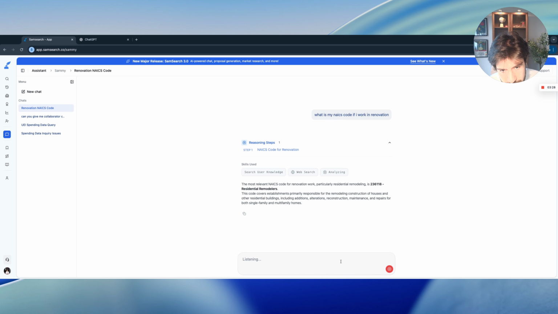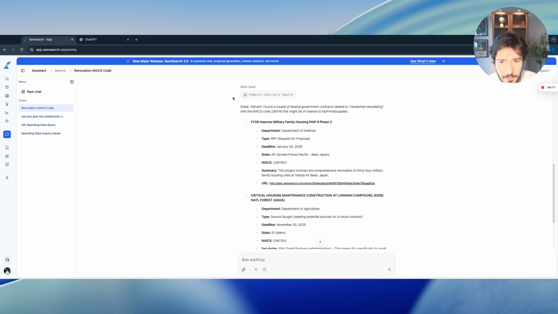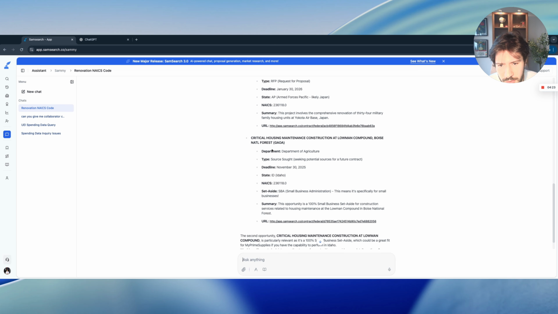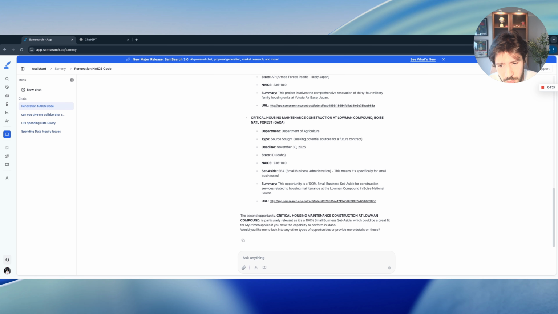For example, I'm going to ask it, give me federal government contracts for my NAICS code. And as you can see, it has the ability to find out that I'm looking for federal contracts. So it's searching for federal contracts. And it found me these residential remodeling contracts. And I have the summary, NAICS code, deadline, and type for each one of them.